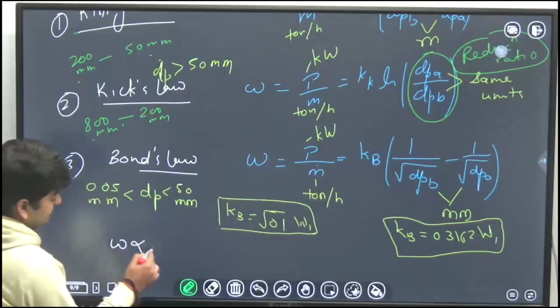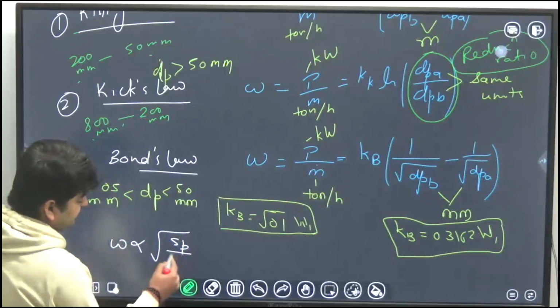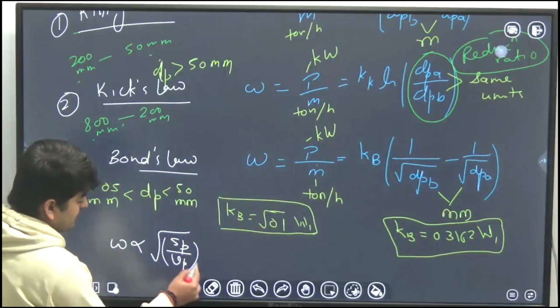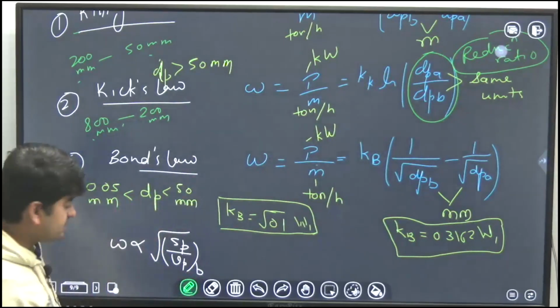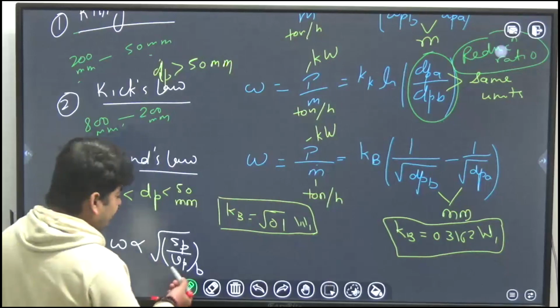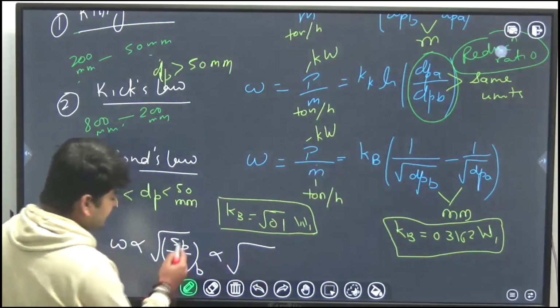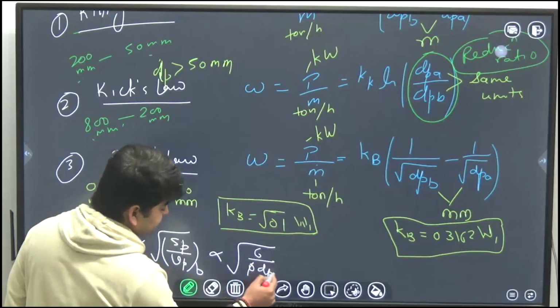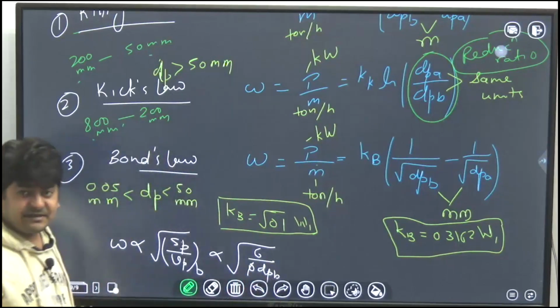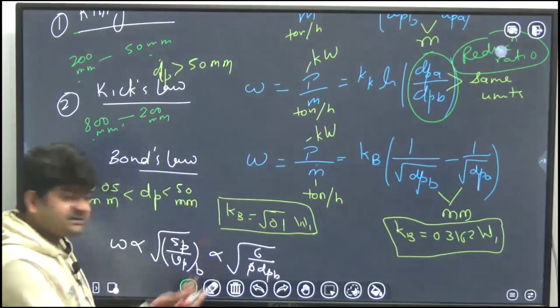Means W is proportional to the square root of the surface area to volume ratio of the product, B. Let's say A is for feed, B is for product. And from the sphericity formula we know that Sp over Vp can be written as 6 over phi dp. Since phi is the same for all the particles, I can write dp as dpb.